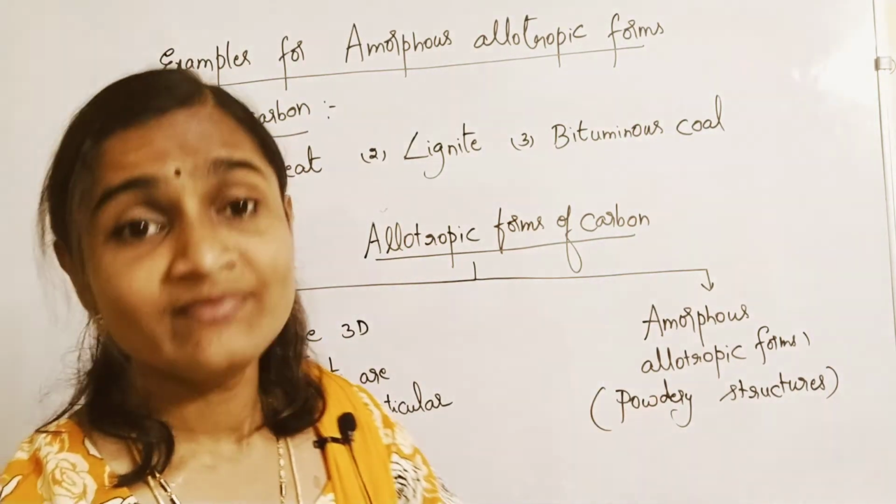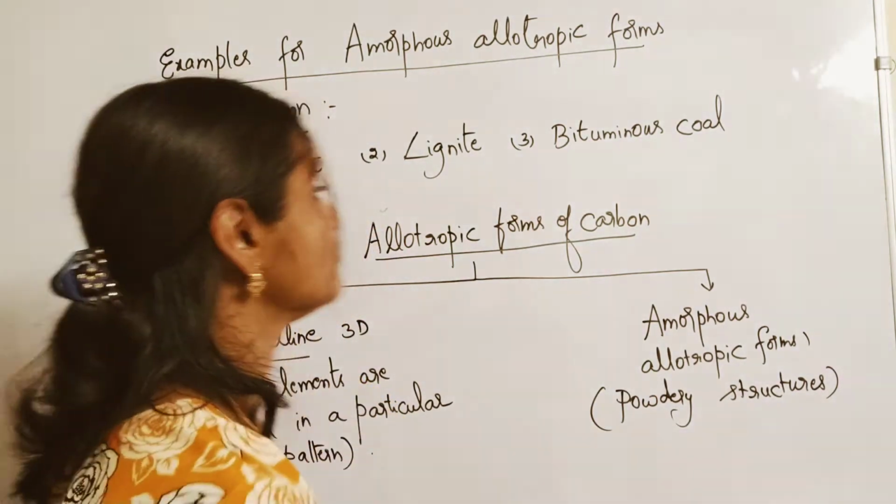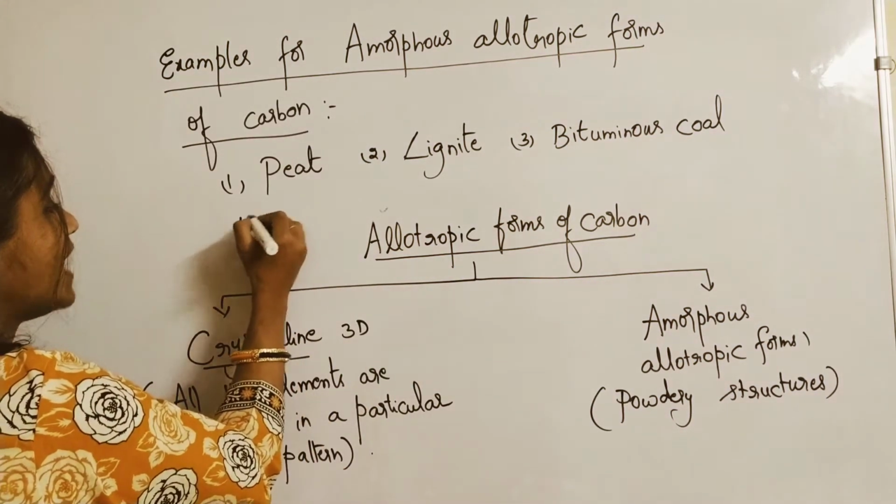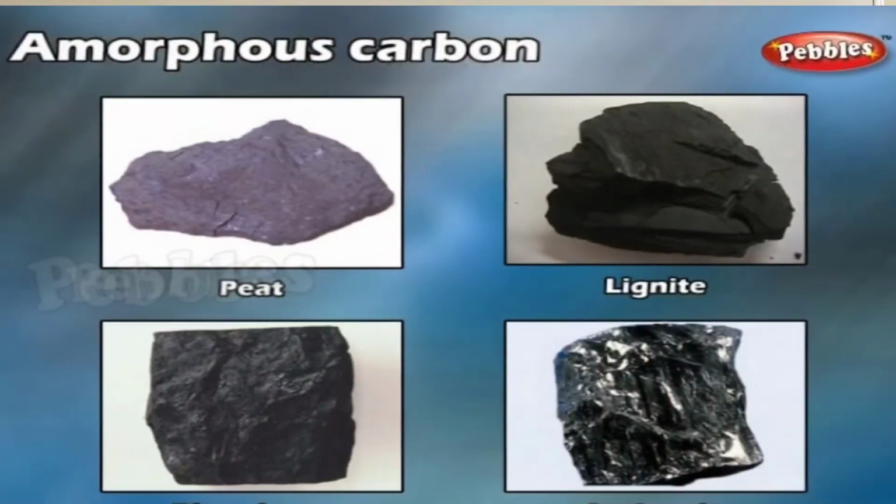Anthracite. That means based on the percentage of carbon present in the particular substances, certain allotropic forms have been decided.